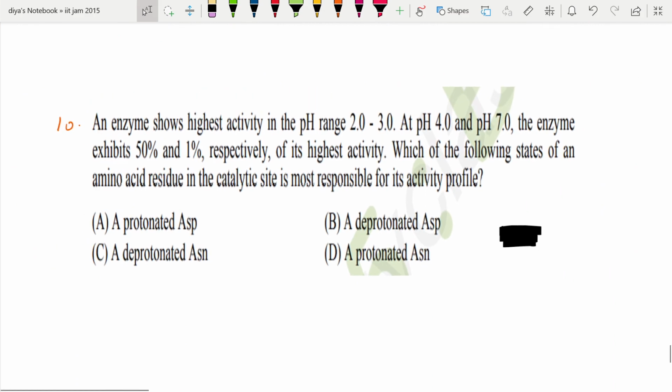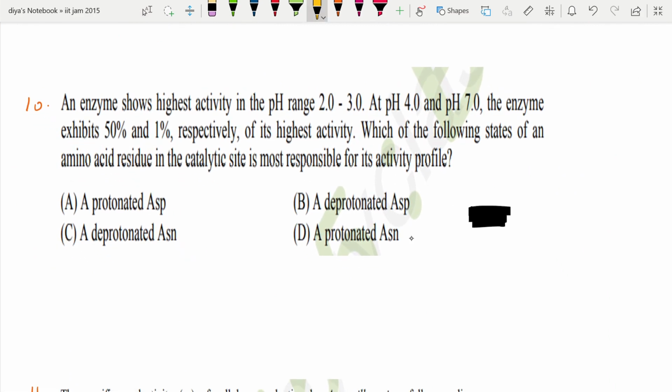Okay, an enzyme shows highest activity in the pH range of 2 to 3. Okay, this is the acidic medium. At pH 4 and pH 7, the enzyme exhibits 50 and 1% respectively of the highest activity.